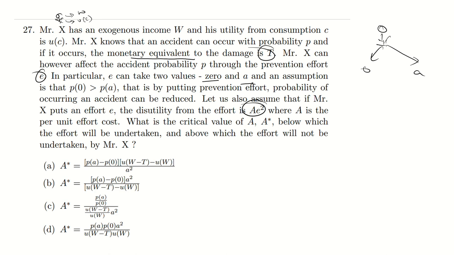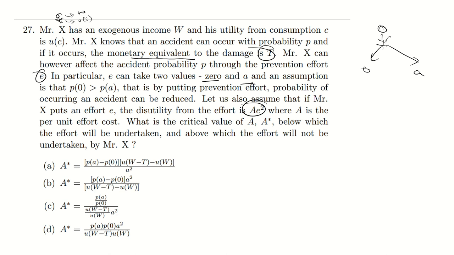So what is the critical value of a star, below which the effort will be undertaken and above which the effort will not be undertaken by Mr. X? Guys, this is the biggest hint. Read this line carefully.